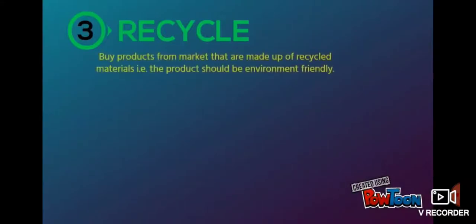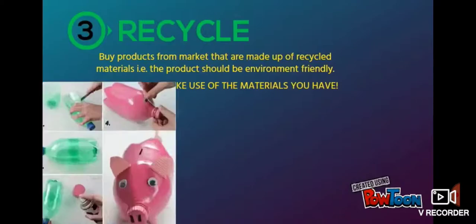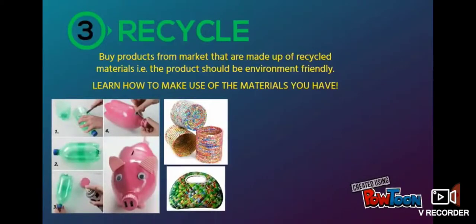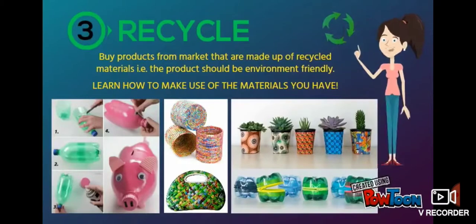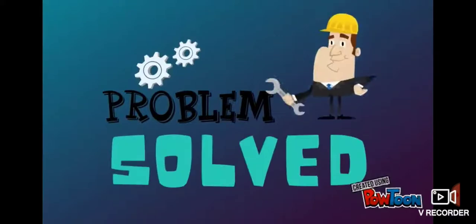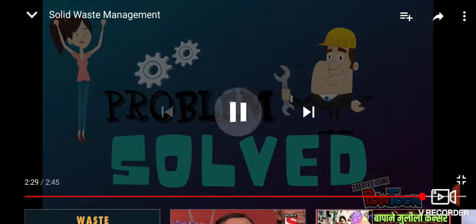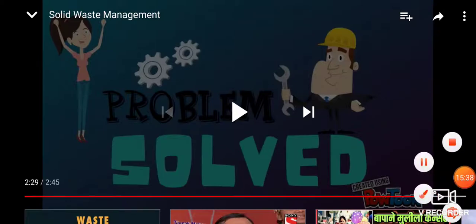Now recycle. These are the 3 R's. Okay, reuse, reduce, and recycle. So plastic items, glass items. What is done? The things which you don't want. Yes, you can. What you can do? You can give it for recycling.